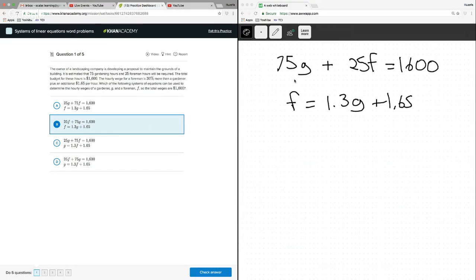B looks like it's probably right. We got 75 gardener, 25 F. F equals 1.3 G plus 165. That's right. Make sure we can tell why this is wrong. Yeah, because this is saying the gardener is 1.3 F. This is not what it says.